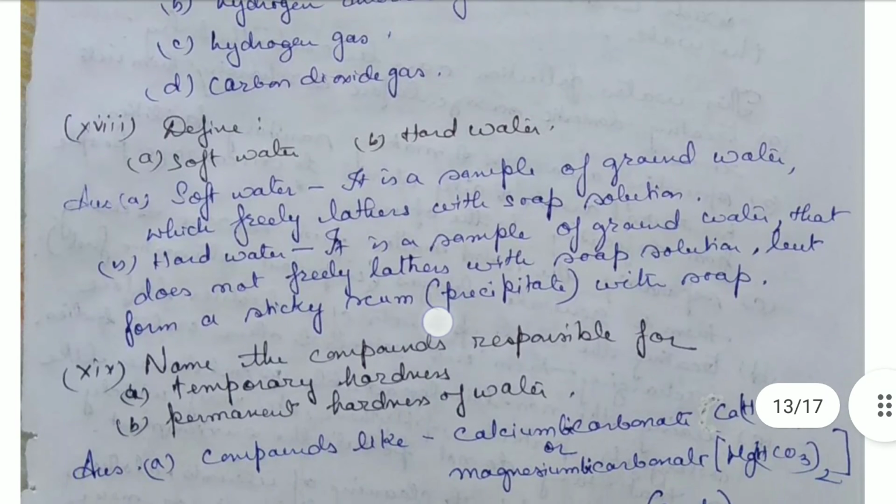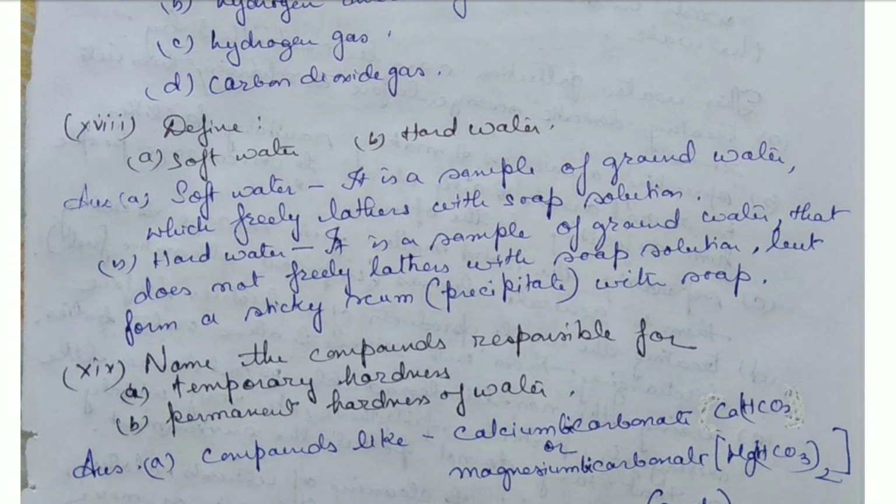Next is define the following: soft water and hard water. Soft water is a sample of groundwater which can freely lather with soap solution. When we wash our hands with soap, if we see a frothy lather coming out very easily, then that is soft water.